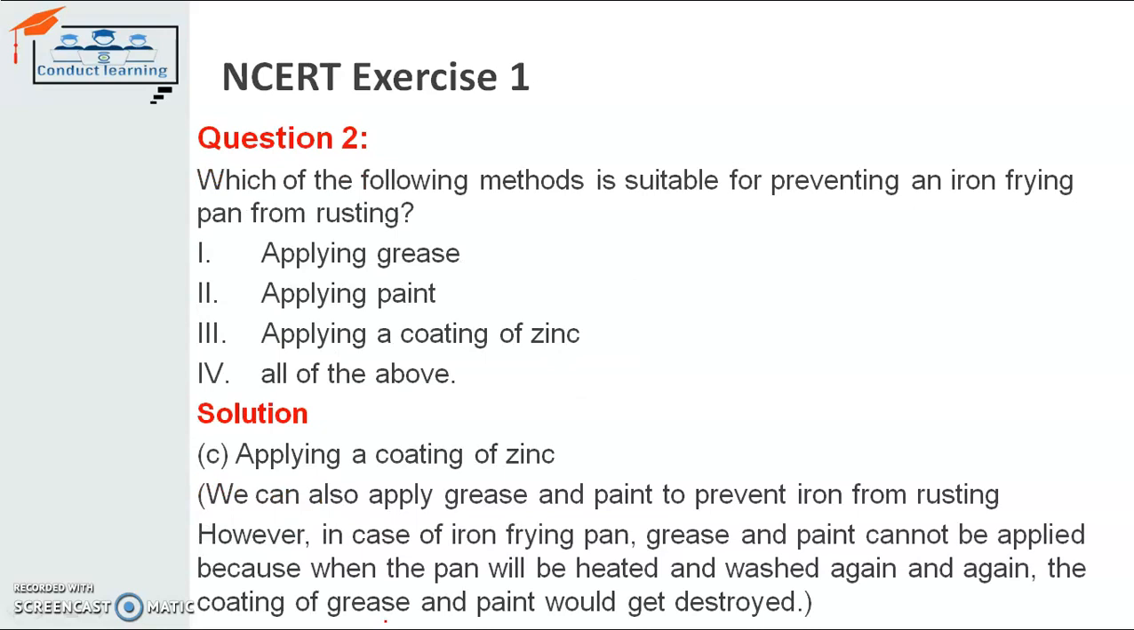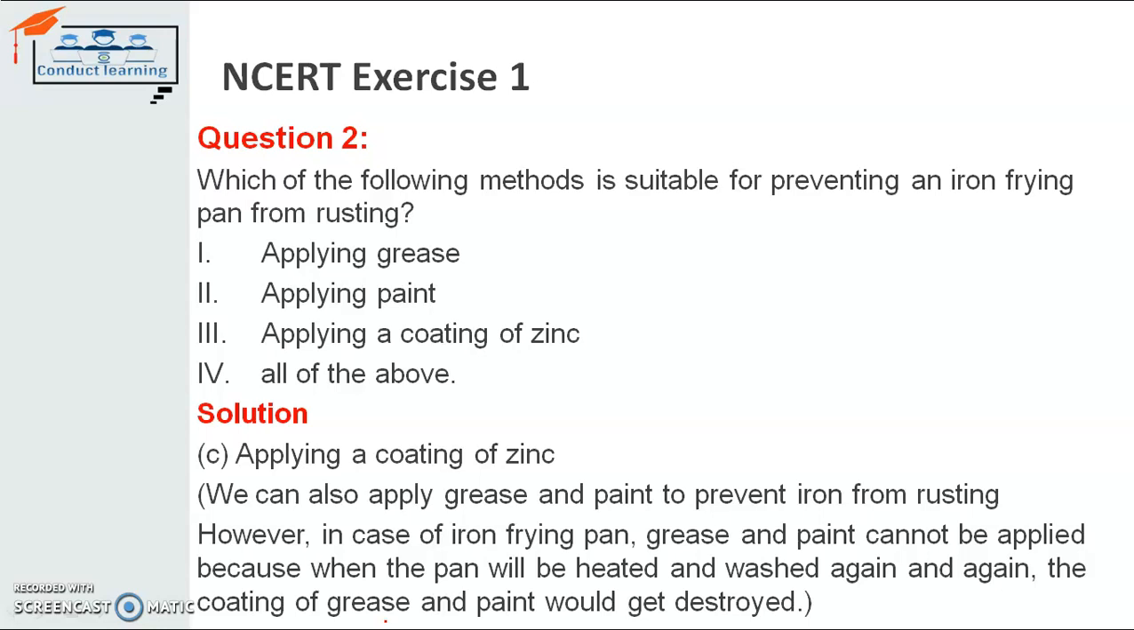Next is, which of the following methods is suitable for preventing an iron frying pan from rusting? Iron, being a reactive metal, in the category of middle reactivity metals, can react easily with water and air. So that's why it can rust. So we have to protect the iron frying pan from corrosion. In the following methods, we can apply grease, or we can apply paint, or we can apply a coating of zinc, which is known as galvanization. Or we can also use all these three methods.